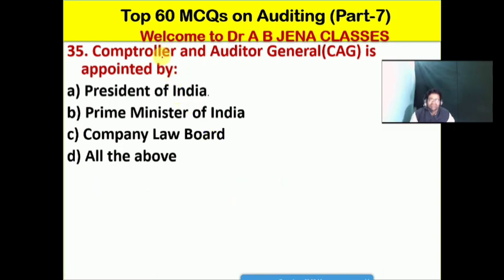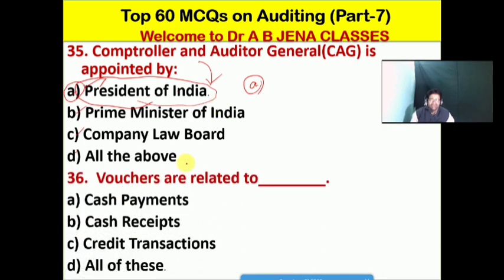So next one we will see: Controller and Auditor General is appointed by whom? A it's the President of India, B it's the Prime Minister of India, C it's the Company Law Board, D it's all the above. No doubt friends, A is the right option for this MCQ. It means CAG is appointed by the President of India. So A is the right option for this MCQ.